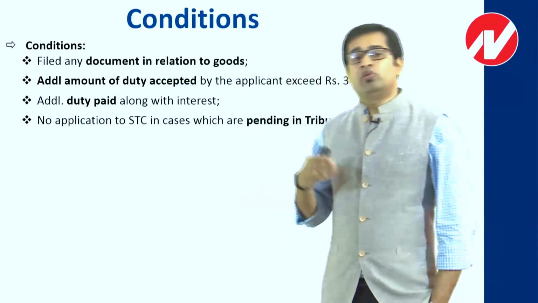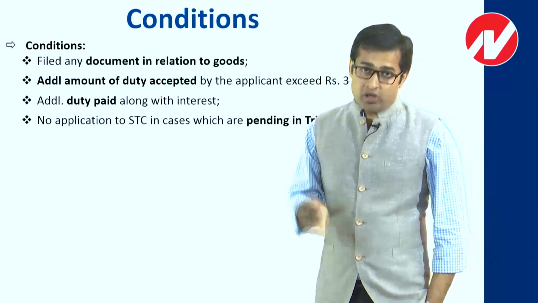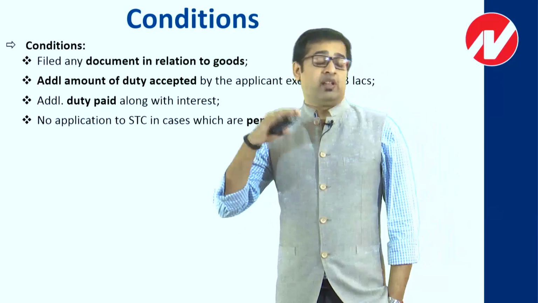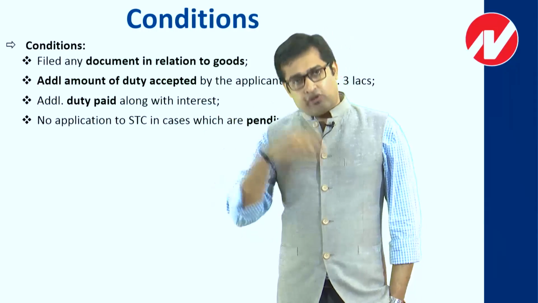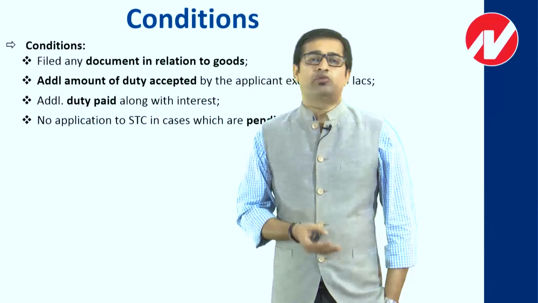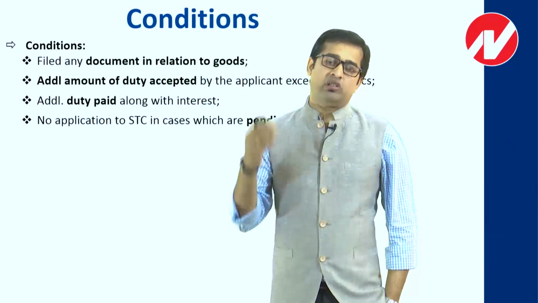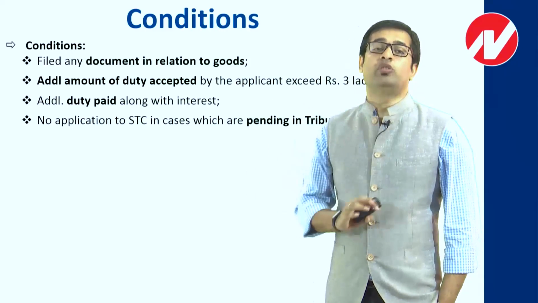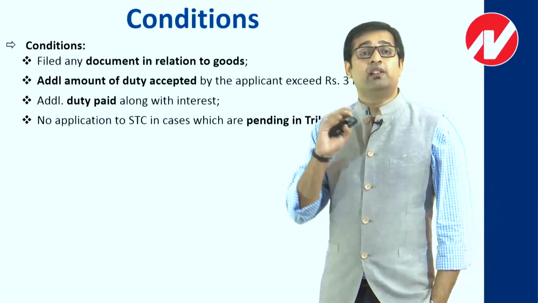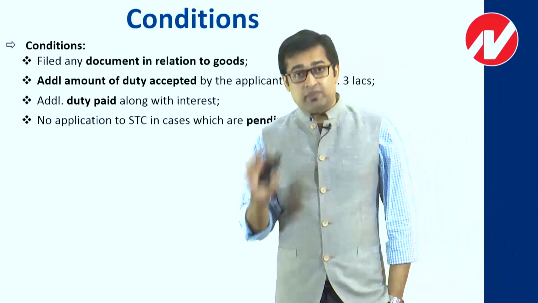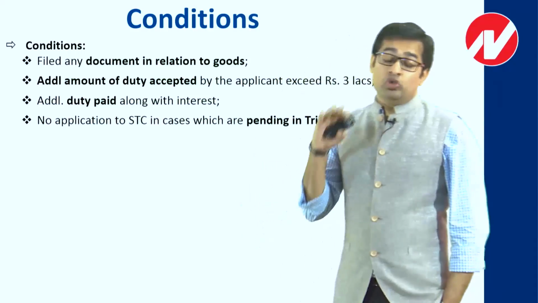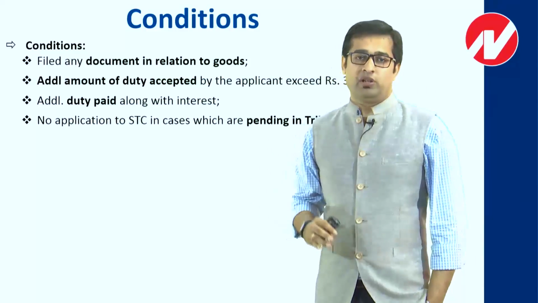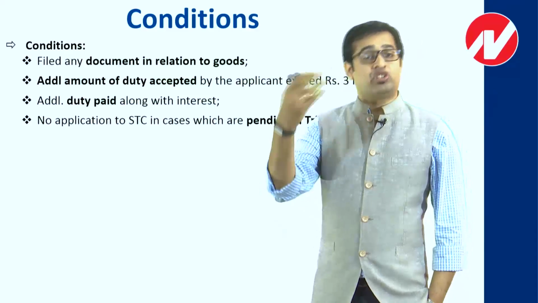जबकि अगर मैं ये बोलूँ कि adjudicating authority has already passed an order against me, that means they have done all the fact-finding work, then the question is why they should agree to settle anything. Rather, they will continue with the point that they have raised in the demand in the form of an adjudication order. So they will never agree to settle anything. So always keep this in mind that you can apply to the settlement commission only when your case is with the adjudicating authority. You cannot apply when your case is with the tribunal.